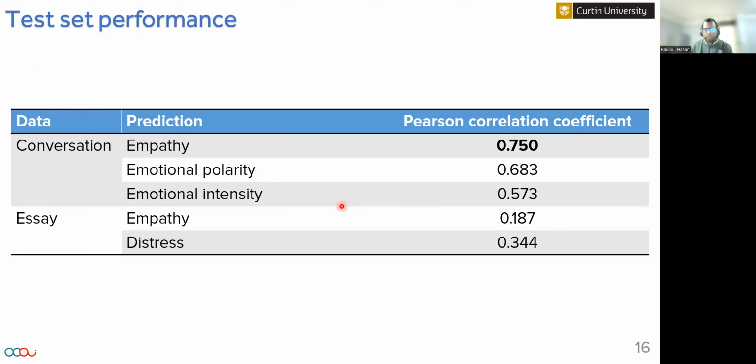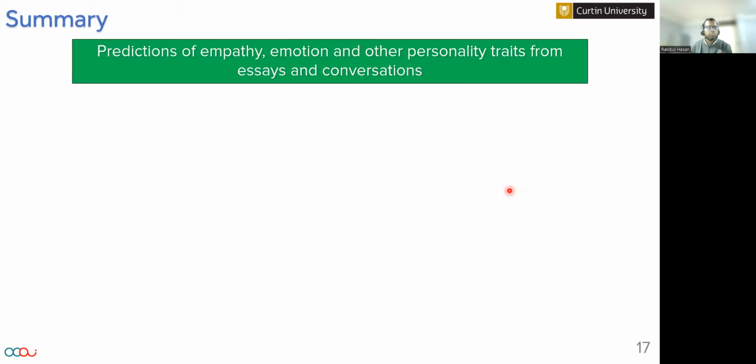And this is our final test set performance. Our model achieved its highest performance of 0.750 Pearson correlation coefficient, which was achieved on conversation level empathy prediction. And for other cases, we also achieved competitive performances.